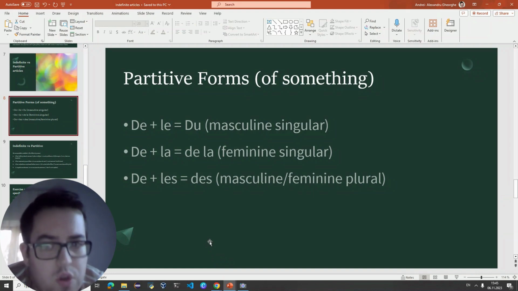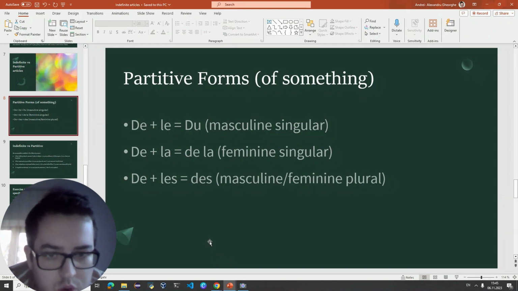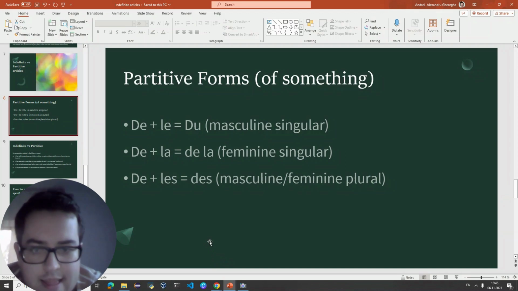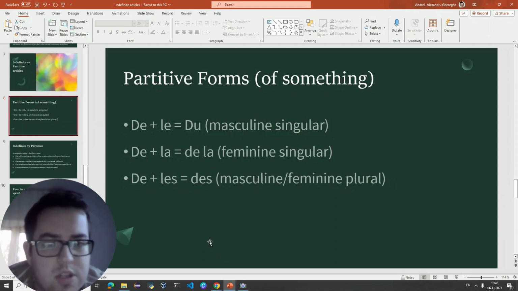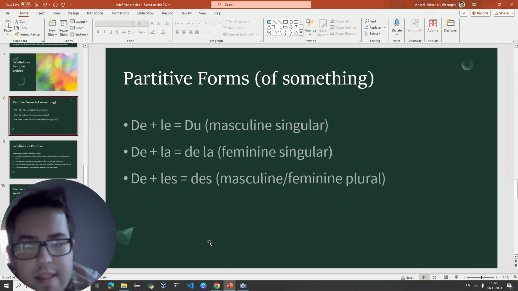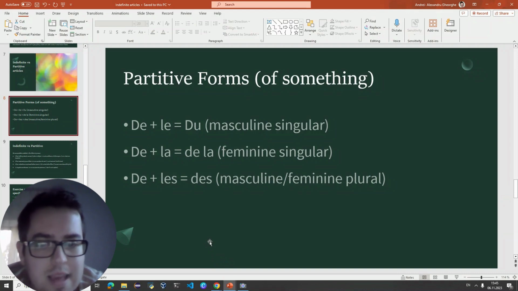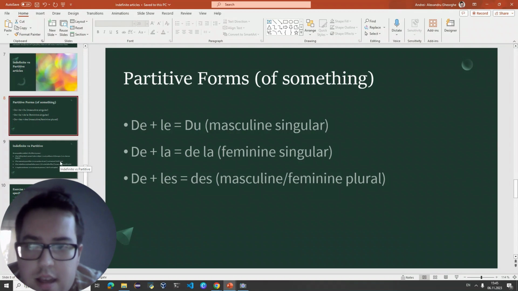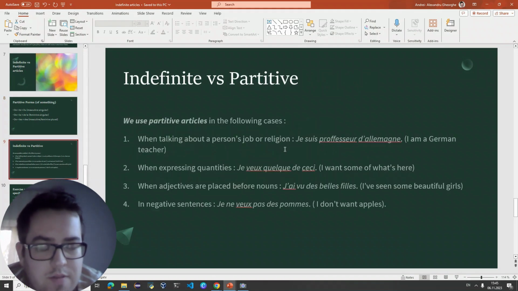De and le make du, which is the masculine singular form. De and la make de la, which is the feminine singular form. And de and les make des, which is the masculine or feminine plural. So, when do we use the partitive articles?